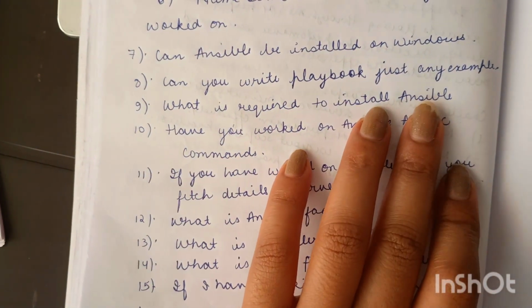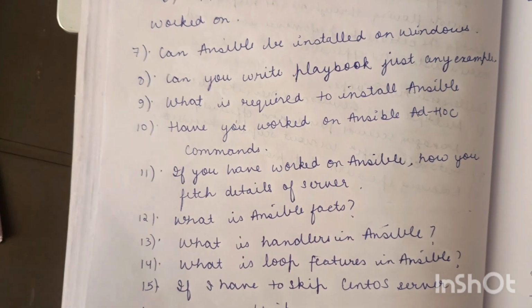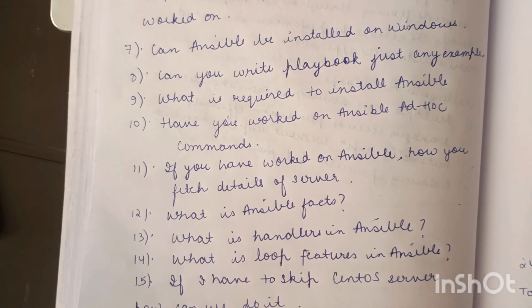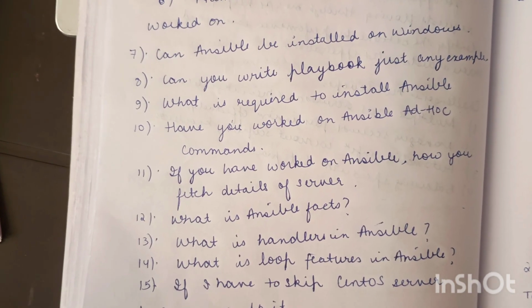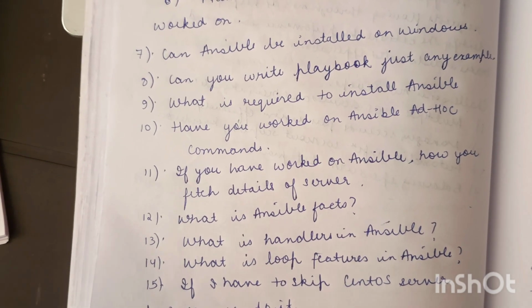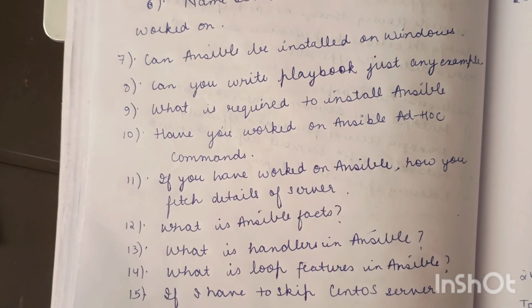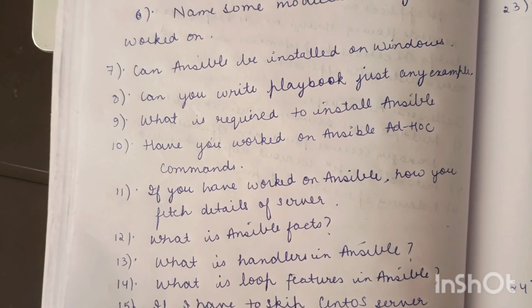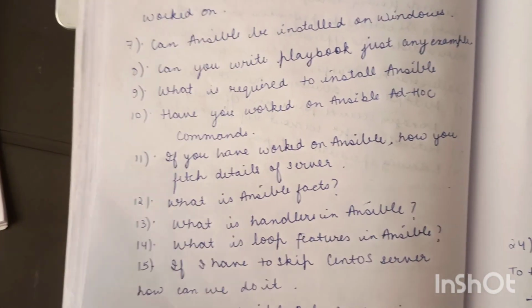Can you write a playbook? Just an example. So, guys, try to write one playbook, because they can ask you to write it. First, there will be hosts, where you mention your inventory file, or if you have to perform it locally, you mention localhost. Then become: true if you want to gain sudo privileges. Then the tasks, and the names of the tasks, whatever you have to do. So just try writing that out once.